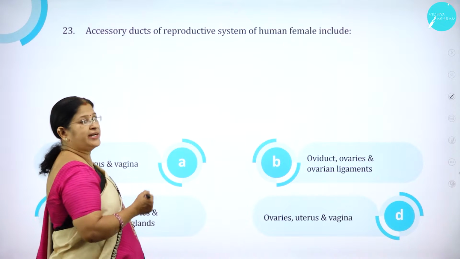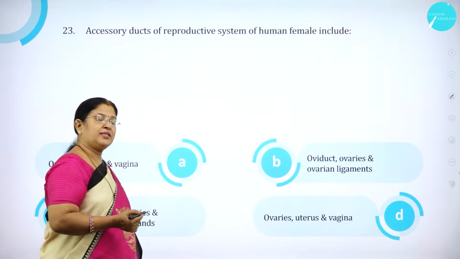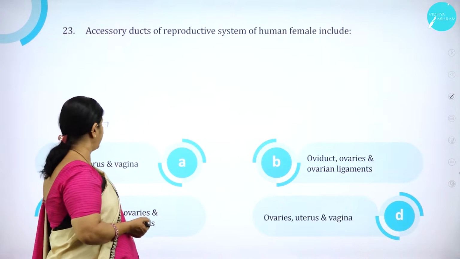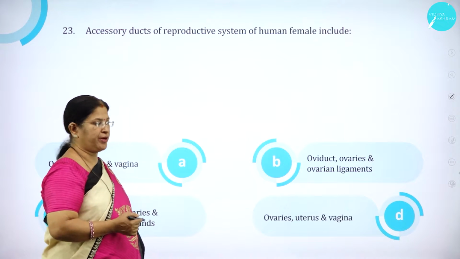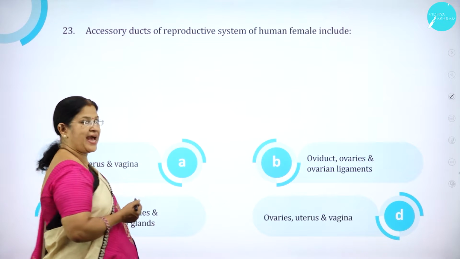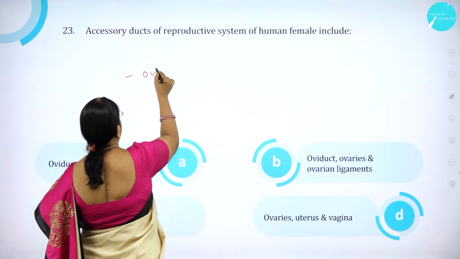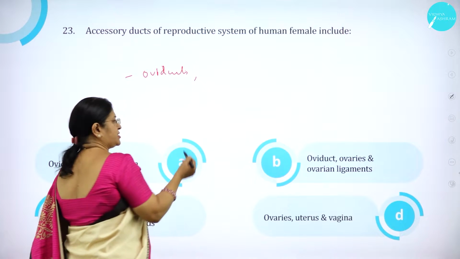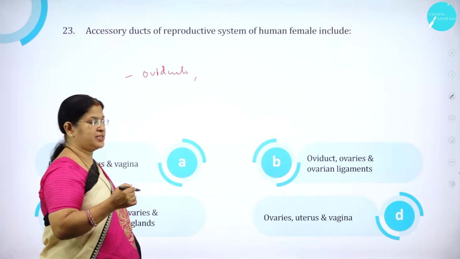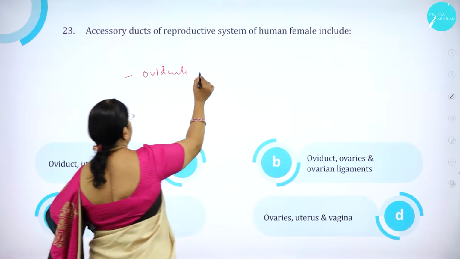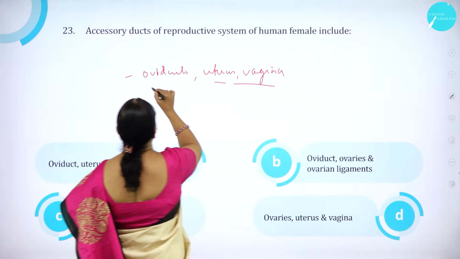Next, accessory ducts of reproductive system of human female include. So there are accessory ducts like oviduct, then uterus, vagina, all these are parts of the reproductive system. Question number 23, accessory ducts of reproductive system of human female. Oviducts, accessory ducts that help in reproduction. Ovaries are the main primary organs, right? So oviducts, uterus and vagina are the accessory ducts.